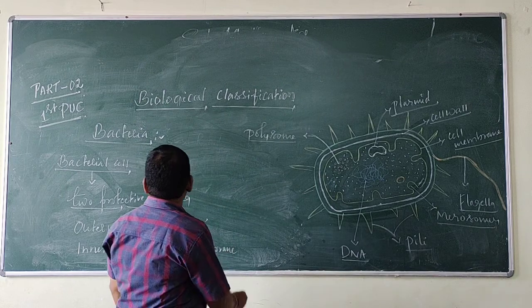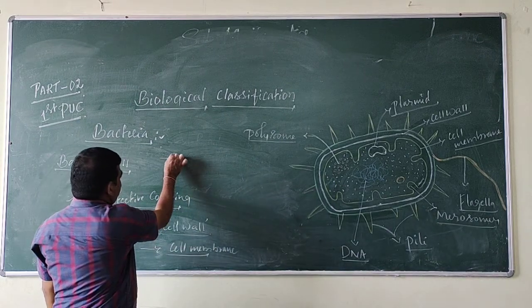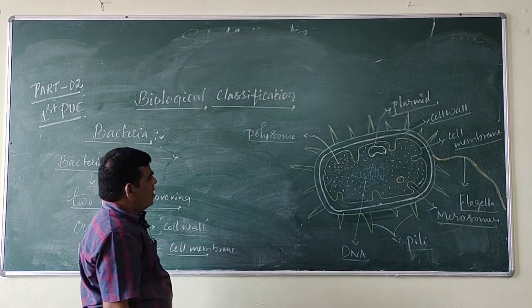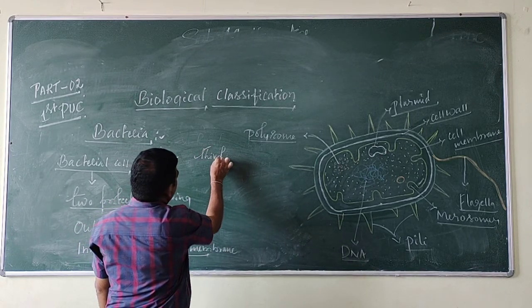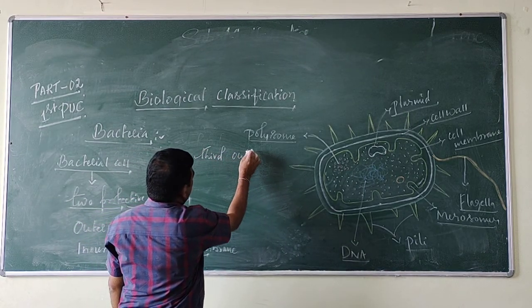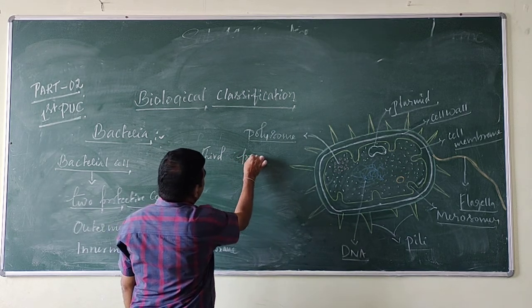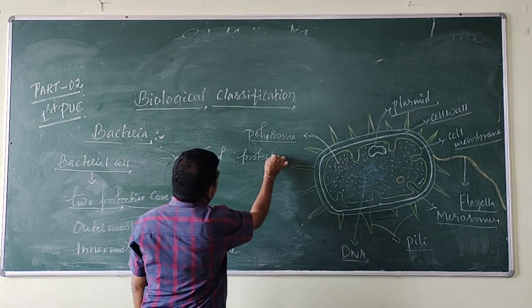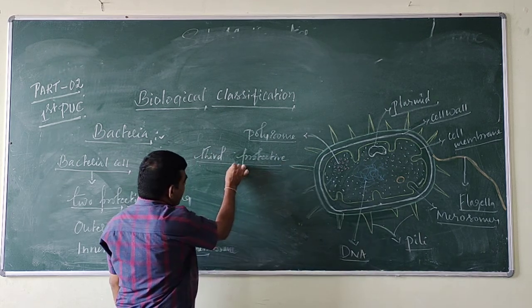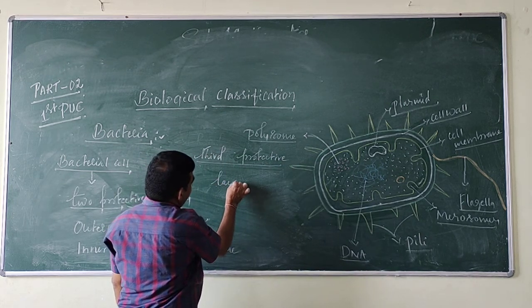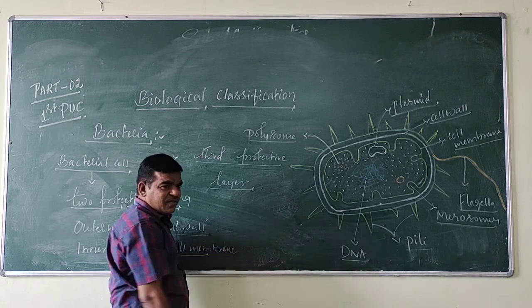In some bacteria, a third outermost protective layer is present.